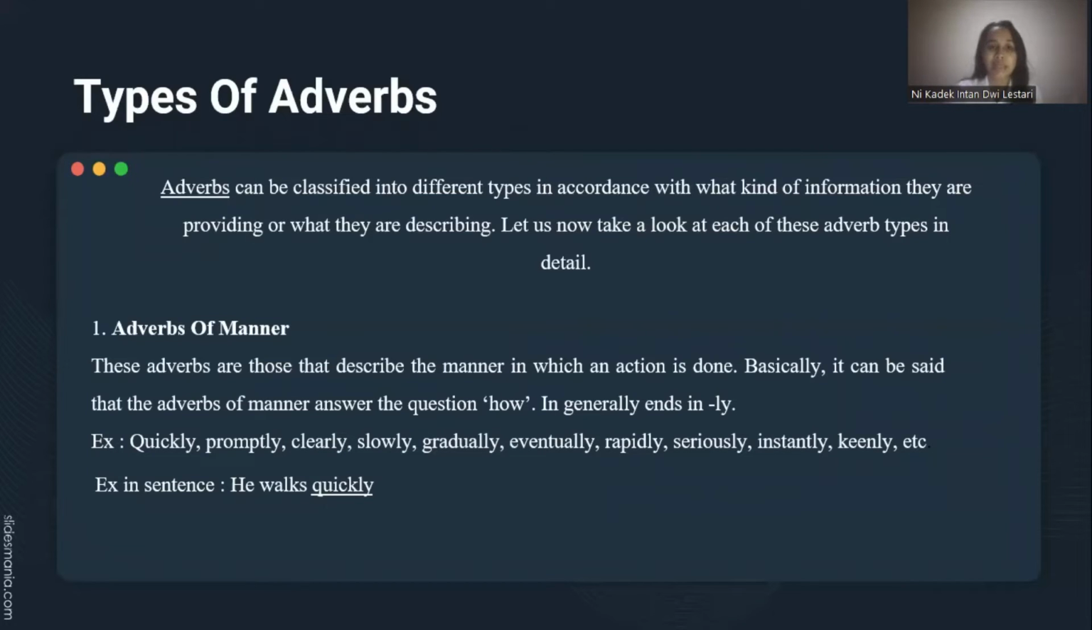The first one is adverbs of manner. These adverbs are those that describe the manner in which an action is done. Basically, it can be said that the adverbs of manner answer the question how. They generally end in "ly." For example, quickly, promptly, clearly, slowly, gradually, efficiently, rapidly, seriously, instantly, keenly, etc. Example in sentence: he walks quickly.